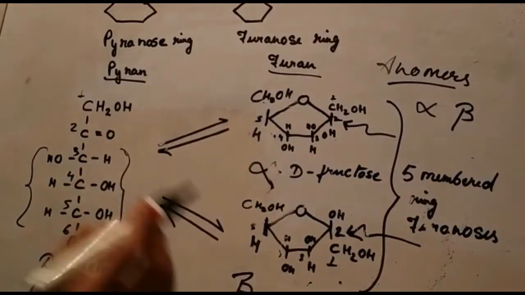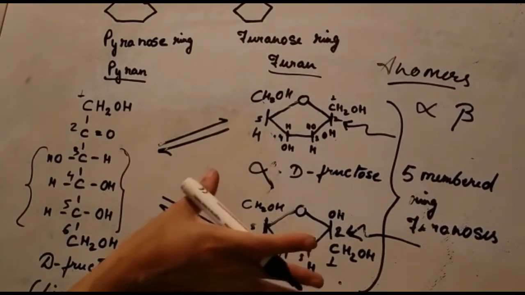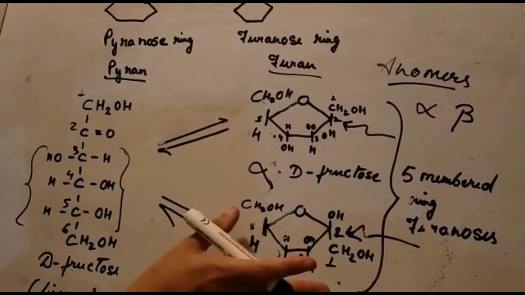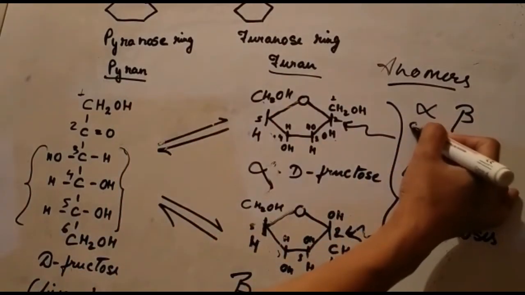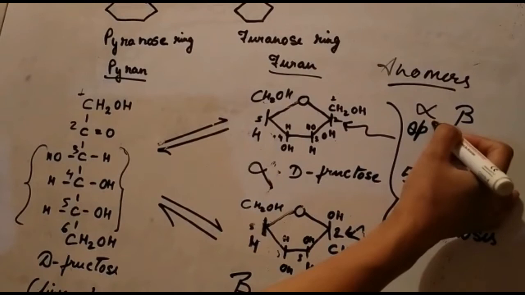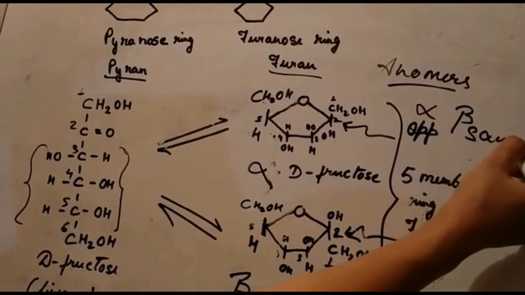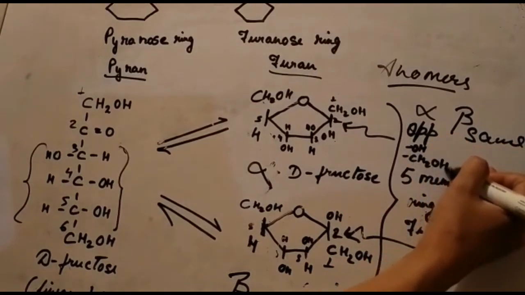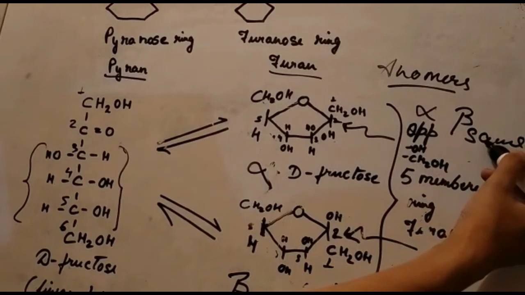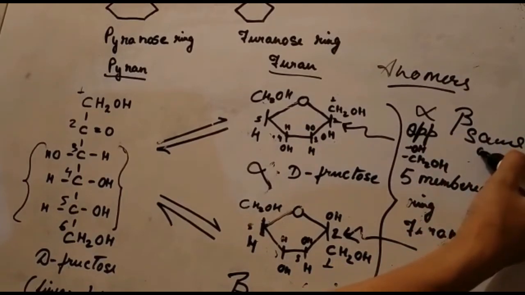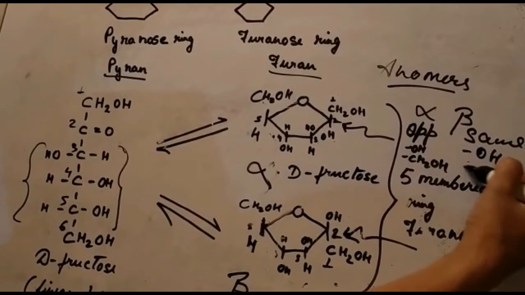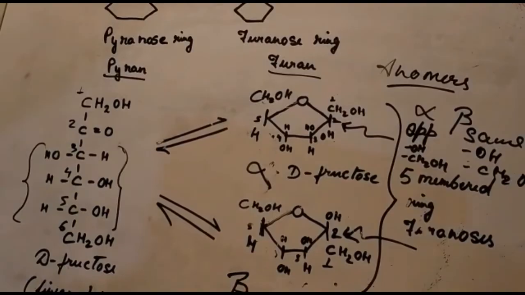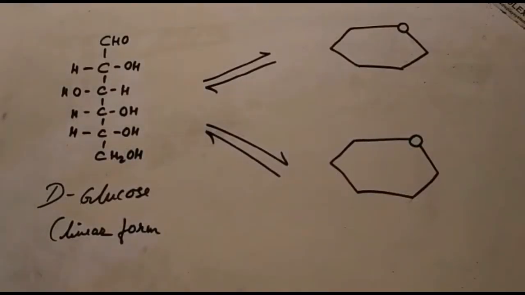So it is very important to remember that when you give the Haworth projection representation of a monosaccharide, in the alpha anomer the hydroxyl group and the CH2OH group are on the opposite side, whereas in the beta anomer the hydroxyl group and the CH2OH group are on the same side. I hope it's clear.